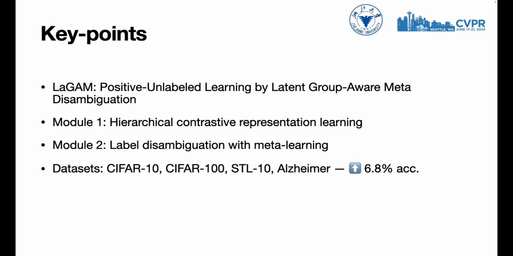Our extensive experiments on benchmark datasets, including CIFAR-10, CIFAR-100, STL-10, and Alzheimer, demonstrate that GAME surpasses current state-of-the-art methods, achieving an average accuracy improvement of 6.8%. We also provide comprehensive ablations and visual analysis to validate GAME's effectiveness. Next, I will delve into the motivations and detailed designs of our approach.